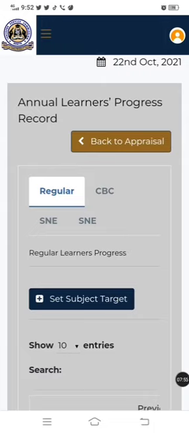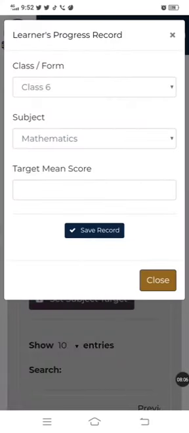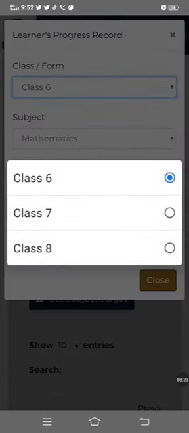So for example, I'm currently teaching class 6 science, class 7 English, and class 8 English. So I'm going to start with my regular. I'm going to come here now, set target. I click there. So it's going to bring me to this pop-up. So I'm supposed to choose the class, the subject, and then insert my target score. So automatically, right now, it will show you class 6 maths. So if you're not teaching class 6 and you're not even teaching maths, you're going to click here and choose the class you are teaching.